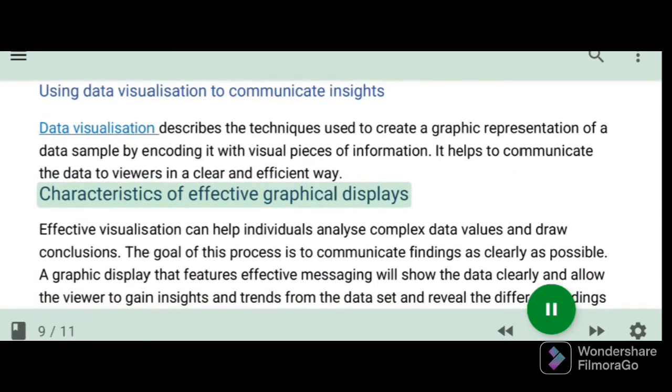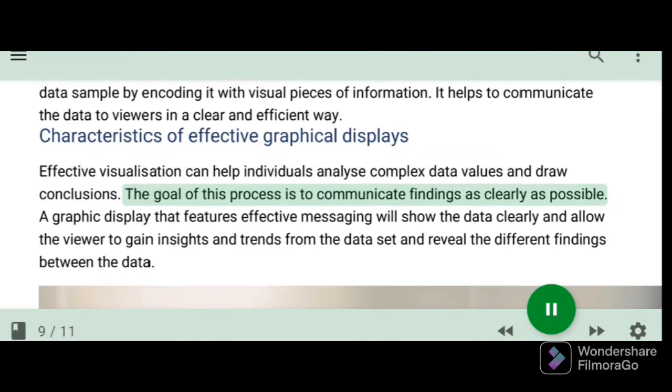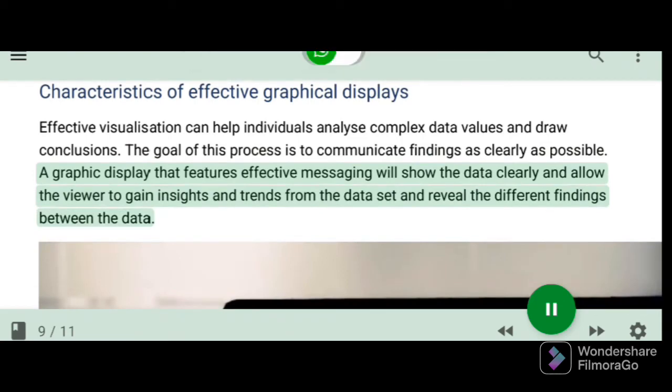Characteristics of effective graphical displays. Effective visualization can help individuals analyze complex data values and draw conclusions. The goal of this process is to communicate findings as clearly as possible. A graphic display that features effective messaging will show the data clearly and allow the viewer to gain insights and trends from the data set and reveal the different findings between the data.